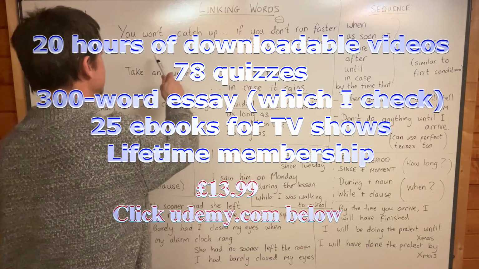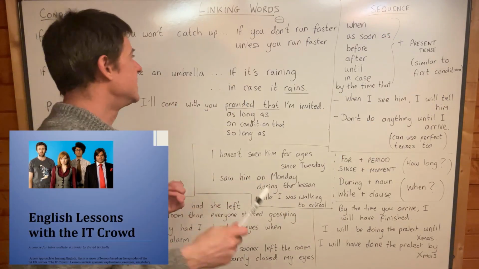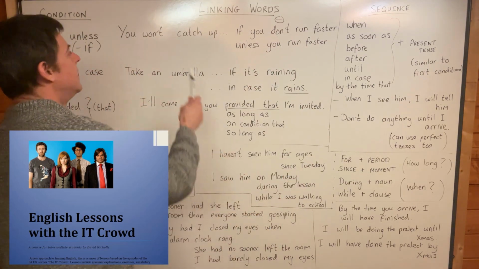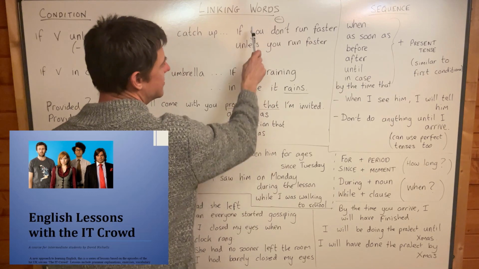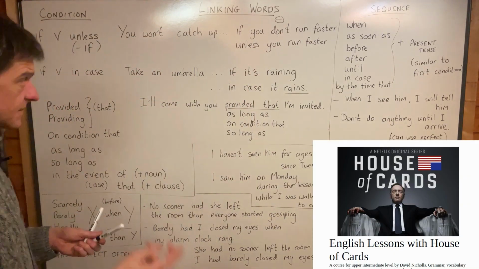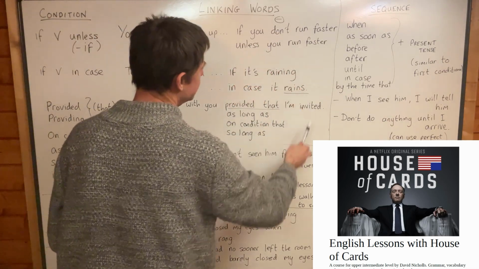So what we see is this: you won't catch up, you won't catch me, you won't catch up with me if you don't run faster, or unless you run faster. They are completely synonymous, 100%. Okay? So anytime you have if and a negative auxiliary, you can change it to unless and a positive.